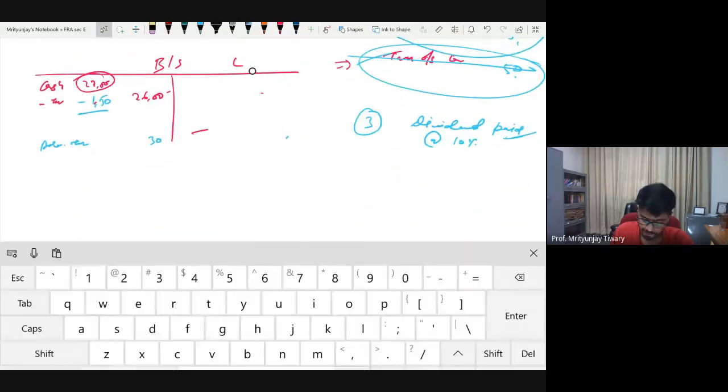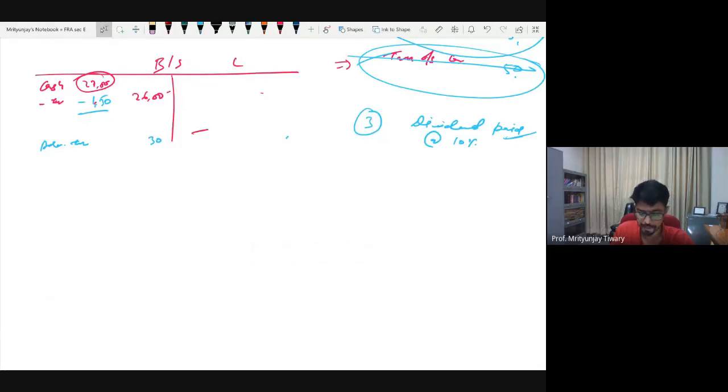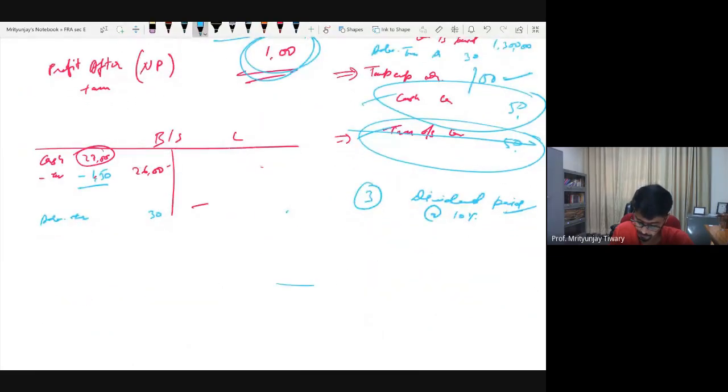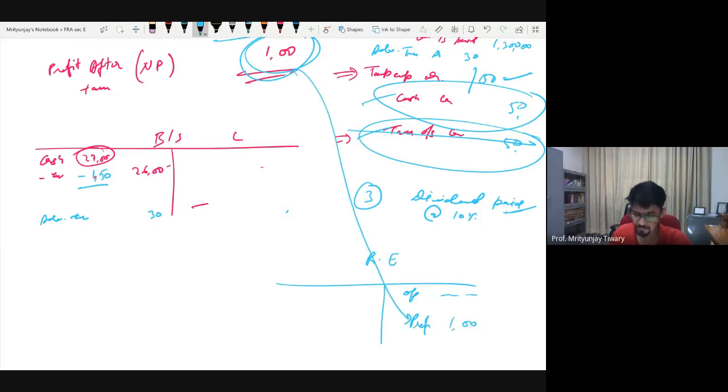Then what do you do? You don't show it on point number 1. How will it be different? You don't show it on the face of the income statement. Instead, prepare a retained earning T account once again. Let's say it had an opening balance of some amount. This year's profit, transfer it here. This year's profit will get credited here. So this year's profit is 1 lakh. And then debit dividend.